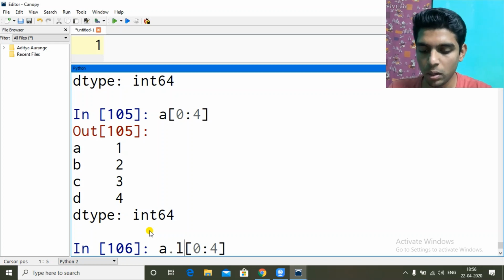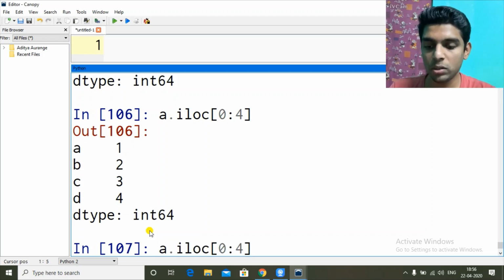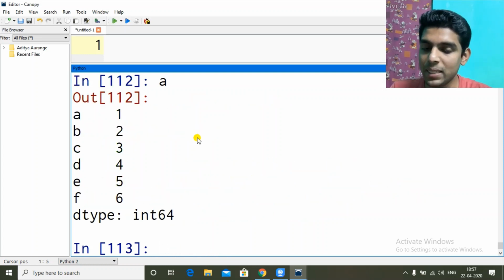A dot, first see ILOC. ILOC means normal indexing. Here we get the same thing. So 0 to 4 means 0, 1, 2, 3. But in the LOC function, the 4 will also get included. Okay, so here the indexes are like A, B, C, D, E, F, but we are giving numeric values. So I think it wants these indexes only, in LOC.